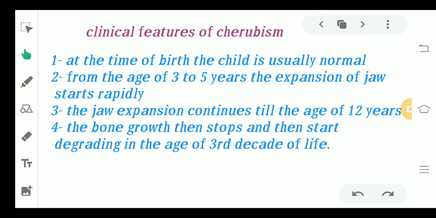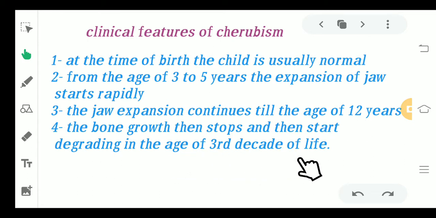Moving ahead, what are the clinical features? The clinical features have a chronology here. At the time of birth, the child is going to be completely normal. There is no deformity or any abnormality in the child. But at the age of 3 to 5 years, the expansion of the jaw will start increasing. There will be a rapid expansion of the jaw around the age of 3 to 5 years. Then what will happen? This expansion will continue till the age of 12 years, and finally it will stop. As soon as the child reaches the age of 12 years, this expansion is going to stop.